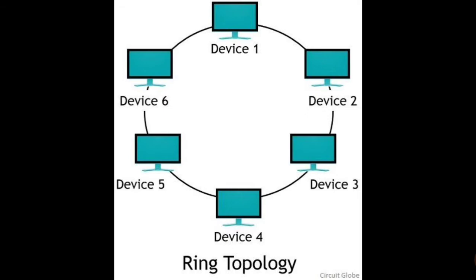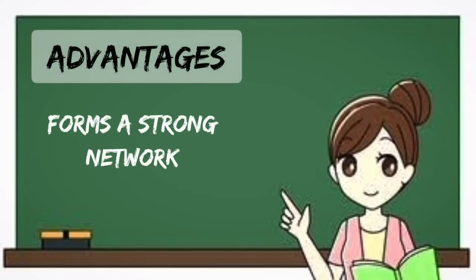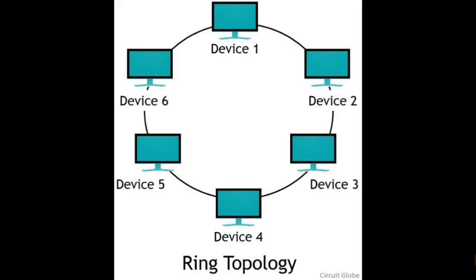Now we'll discuss the advantages and disadvantages. So the first advantage is it forms a strong network. Now this is definitely correct. It forms a strong network. Why? Because the nodes are adjacently connected to each other. Suppose device 1 wants to send a message to device 4. Now he doesn't have to,